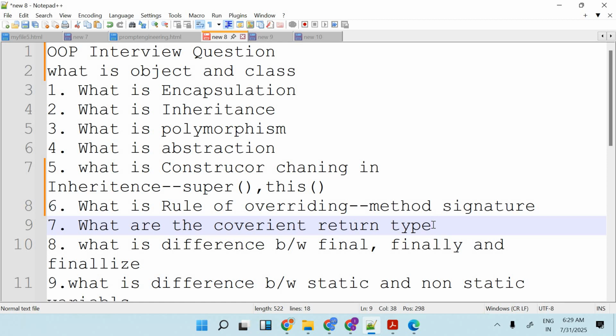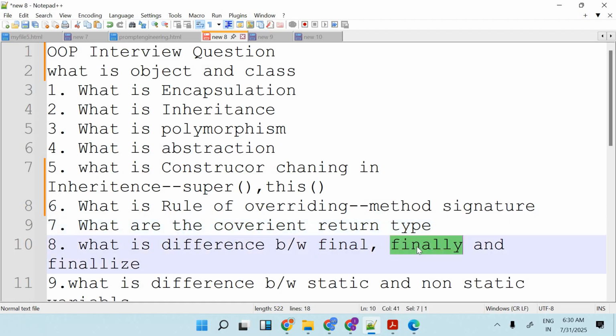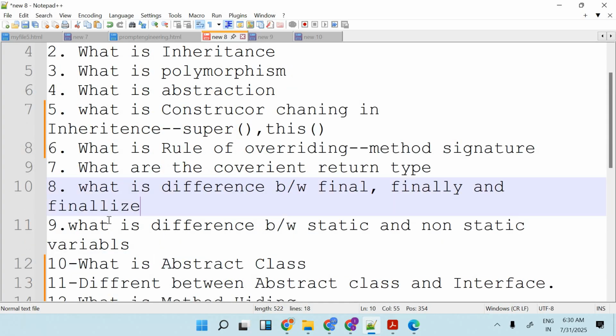Next question will come: what is the difference between final, finally and finalize? So what is final? Final is a keyword. Finally is a kind of block that we use in exception handling. Finalize is one of the methods of the Object class which we use for garbage collection. So if we want to make something constant, we use final. Finally is something used in try-catch, I mean exception handling, which will always execute. And finalize is a method which helps you work in a garbage collection scenario, right? That way you can understand final, finally and finalize, right?